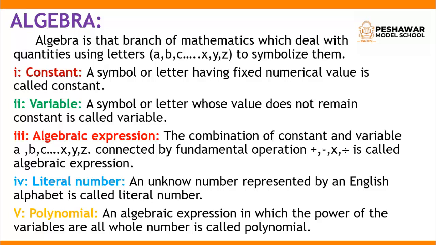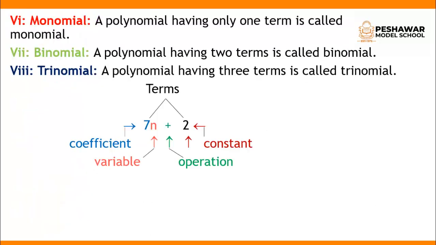A polynomial may also be in 2 or 3 variables. For example, x plus y, and x square plus 3x square y plus 3xy square are polynomials in 2 variables x and y, whereas x square yz plus xy square z is a polynomial in 3 variables. The 3 variables we use here are x, y and z.